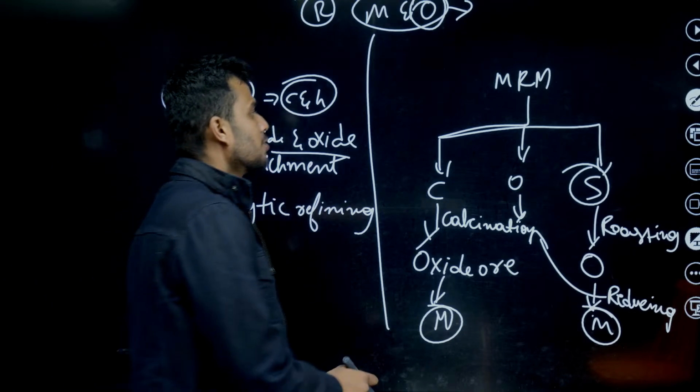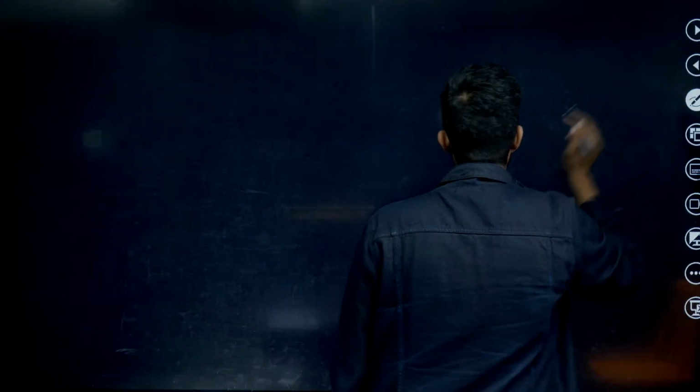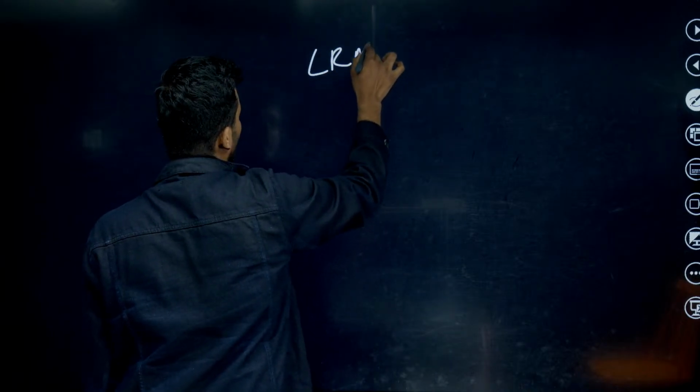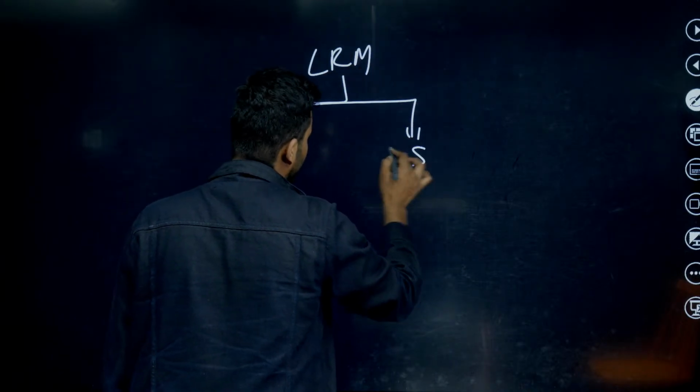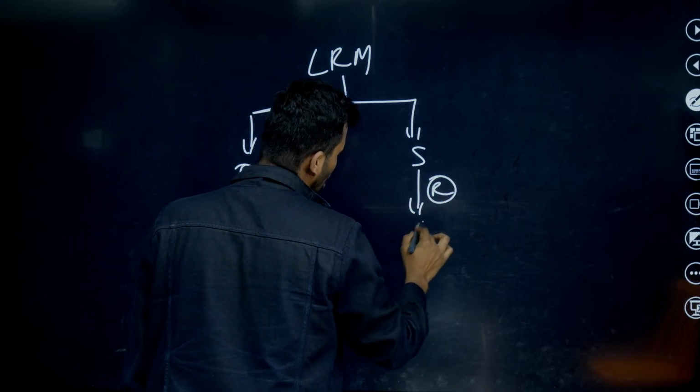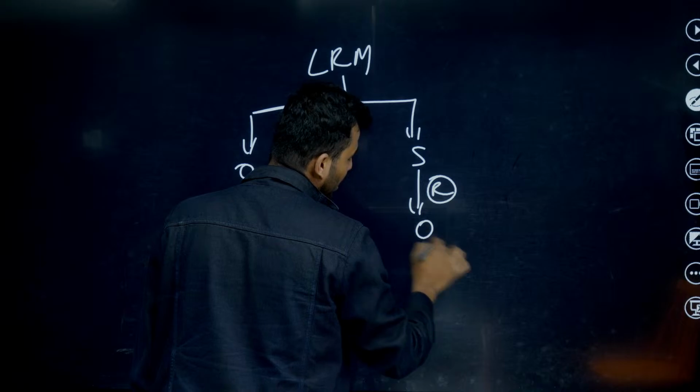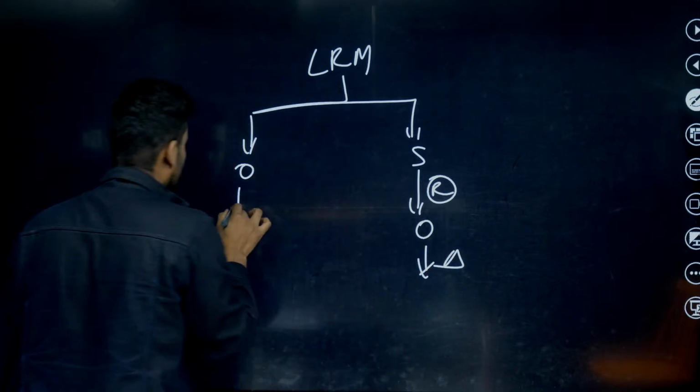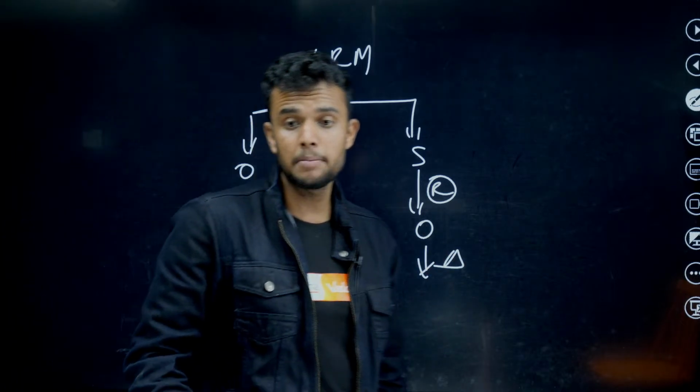What about least reactive metals? Least reactive metals are always obtained in two forms: sulfide forms and oxide forms. With the same roasting method, we convert into oxide form. Then if we heat it alone, we get the metal. And here the thermite process, very important.